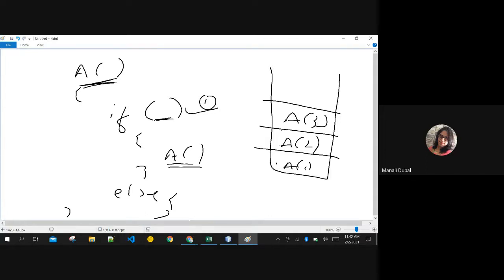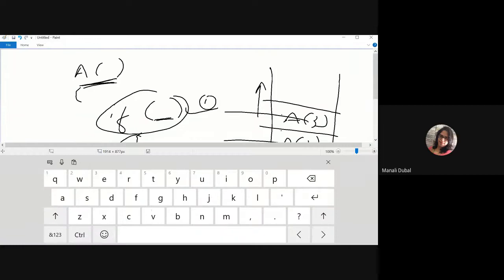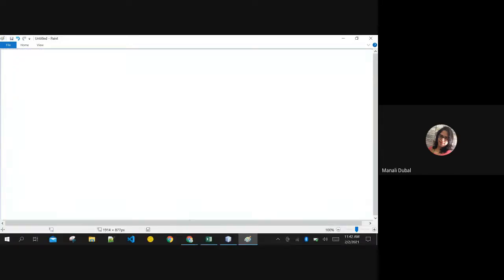These calls will never stop going on and on until the condition is false. When the condition is false, then the output of this, then the output of this, is printed in the reverse order. That is the application of stack. All the functions were always pushed onto this stack, and then they popped off when the function is done executing itself. That is the first thing I want to show you. I will show this to you in the recursion topic. Don't worry, but it is something for you to think about.